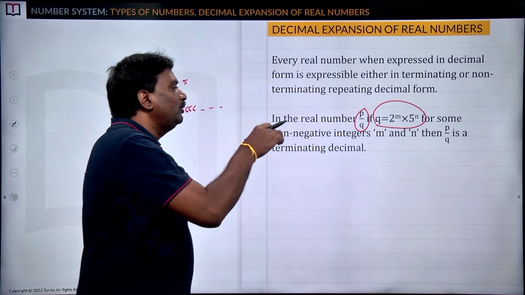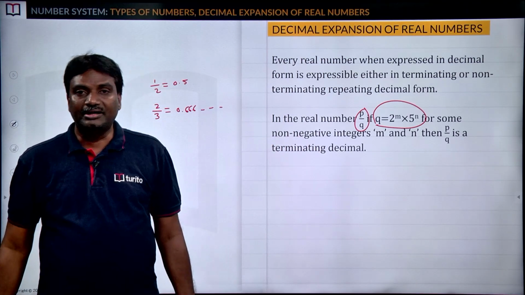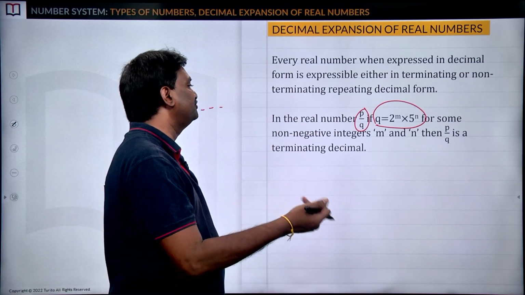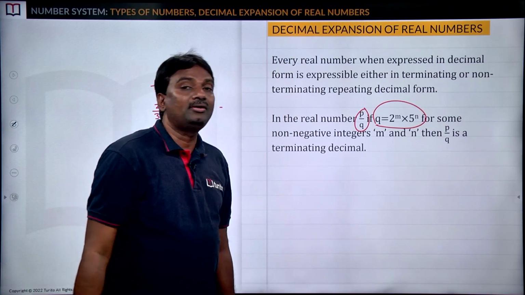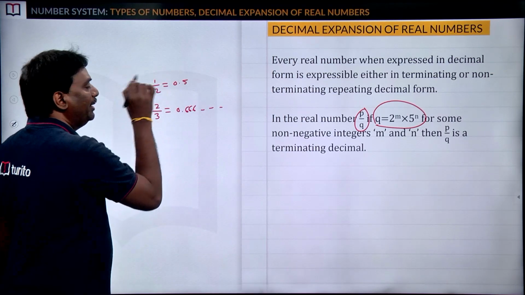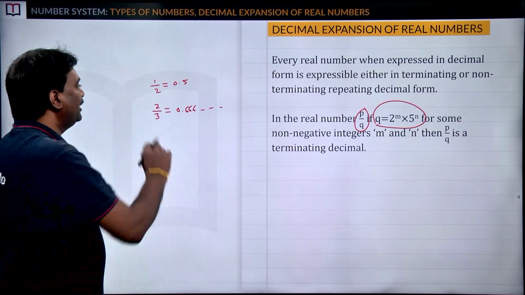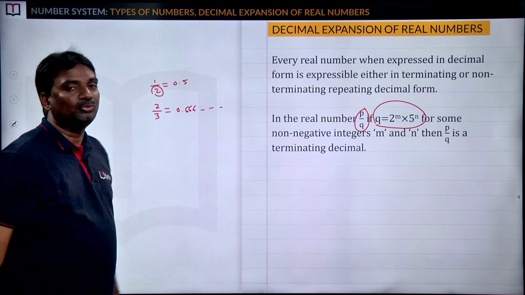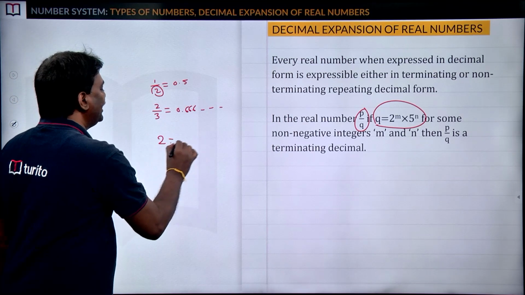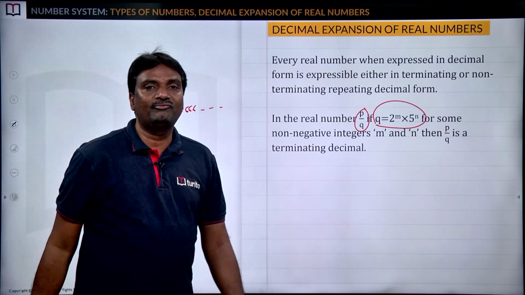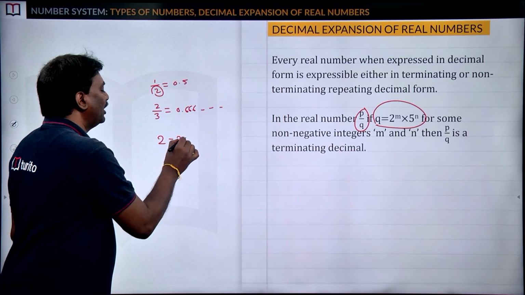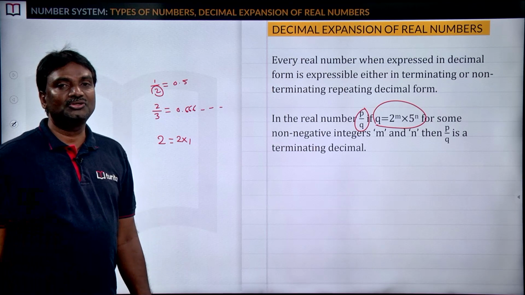If we are not able to express the denominator q in the form of 2 power m into 5 power n, then we can say p by q is a non-terminating decimal. For example, 1 by 2. If you take the denominator 2, this denominator 2 can be written in the form of 2 power m into 5 power n. 2 can be written as 2 into 1.